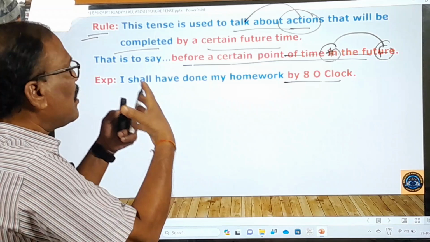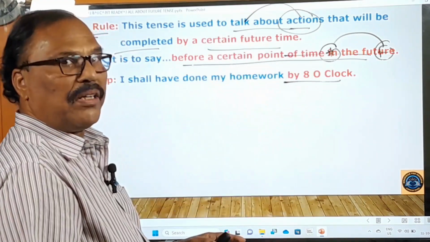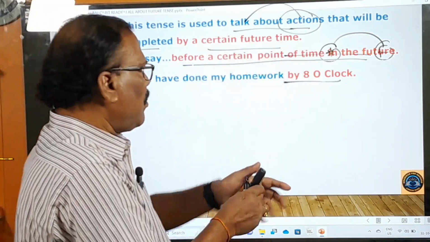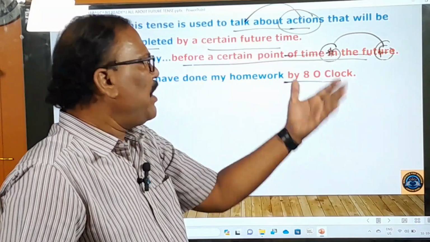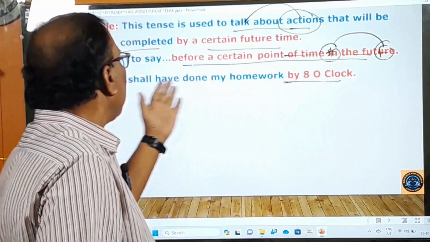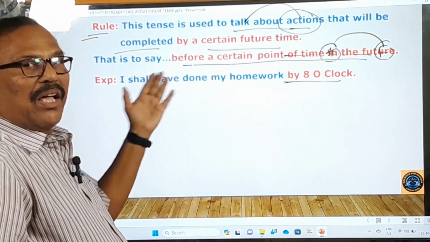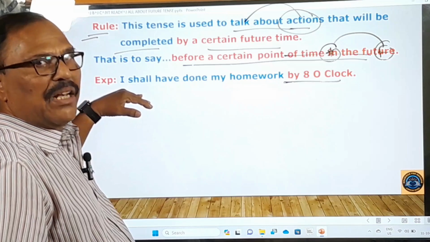Sometimes you have to make such statements like this. 8 గంటల లోపు నేను అంటే that is future time. This is not present time but this is future. రేపు 8 గంటల లోపు, maybe it is future, maybe tomorrow. By 8 o'clock tomorrow I shall have done my homework. నేను నా యొక్క హోంవర్క్ను చేసి ఉంటాను. Beautiful meaning in Telugu, right?